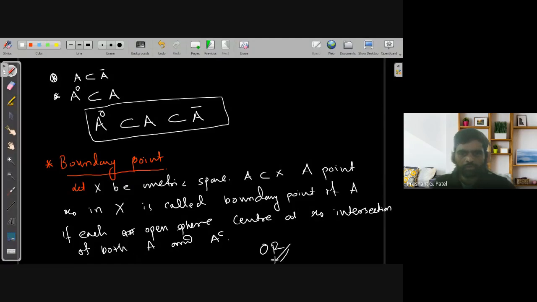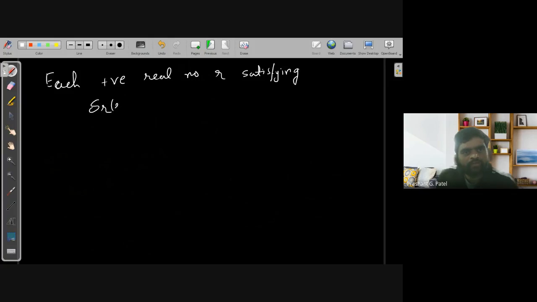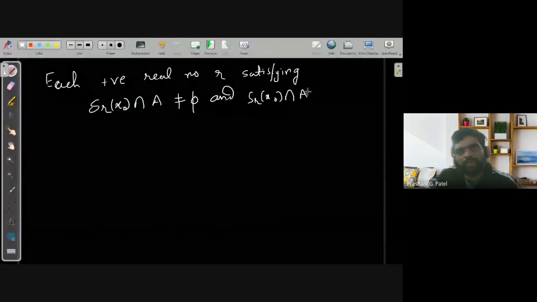In notation form, for each positive real number r, it satisfies: S_r of X0 intersection with A is non-empty, and S_r of X0 intersection with A complement is non-empty.